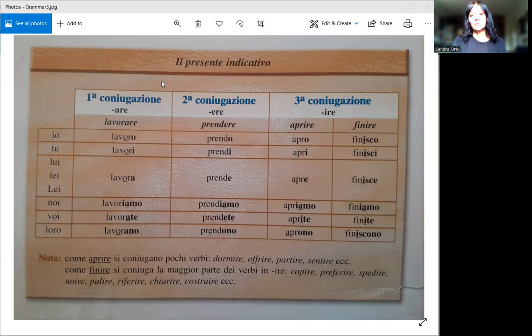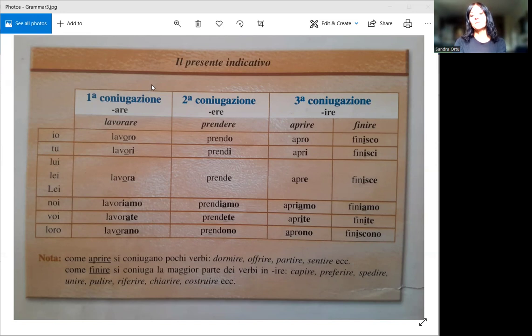And these three groups are very important because every time you learn a new tense, meaning present, past, future, you're always going to see these three groups and see what kind of conjugations each group needs.